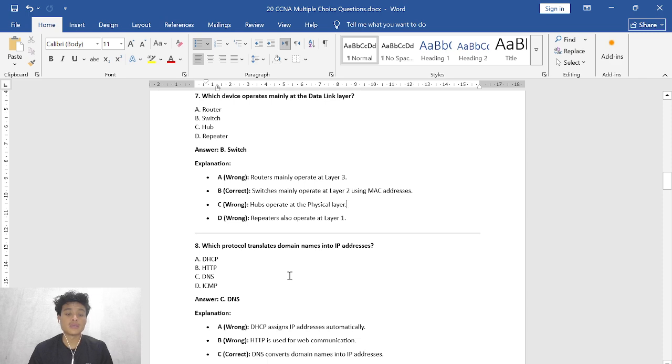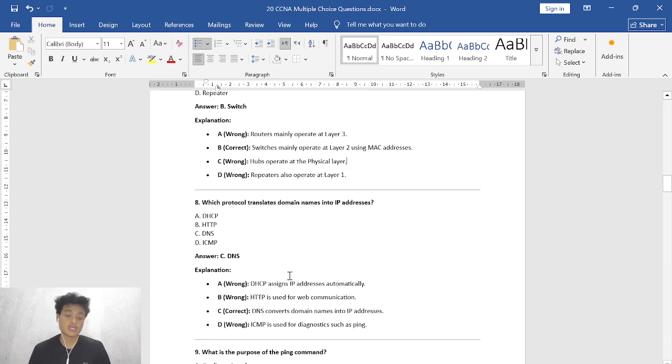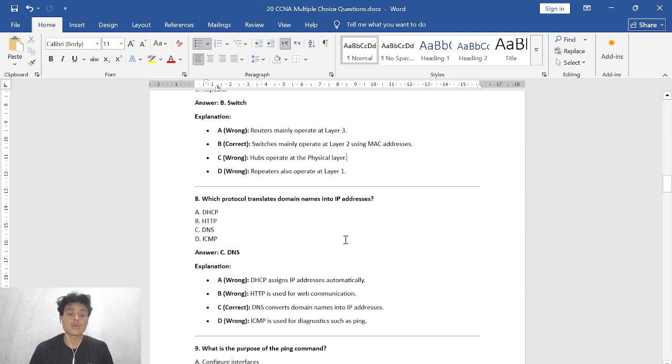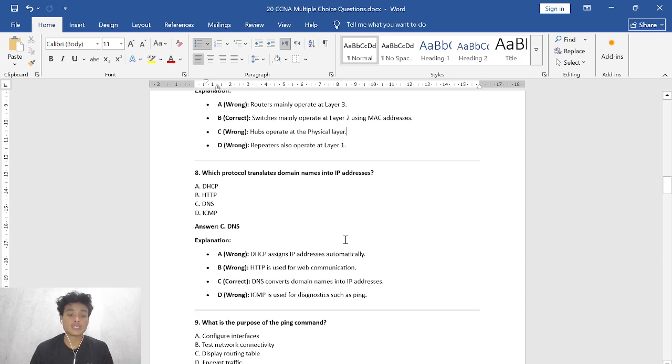A, DHCP, B, HTTP, C, DNS, D, ICMP. So the correct answer is C, DNS. Explanation. A, DHCP is used to assign IP addresses automatically, not to translate domain names into IP addresses. And then B, wrong, HTTP is used for web communication. And then C, yes, this is a correct choice, just because DNS converts domain names into IP addresses.